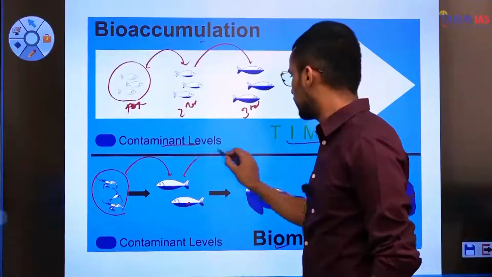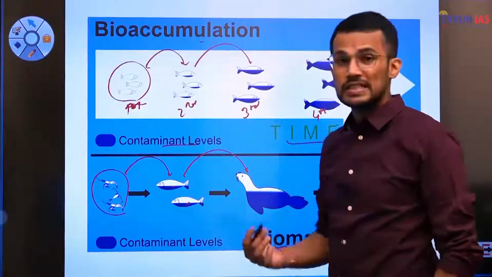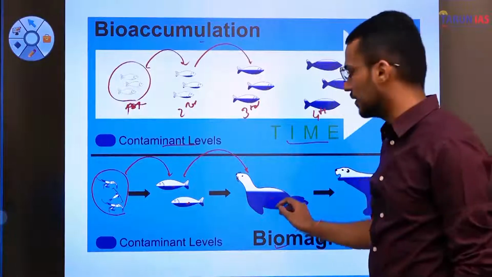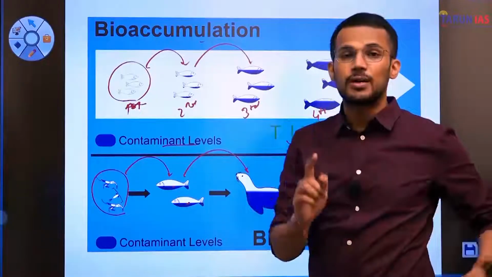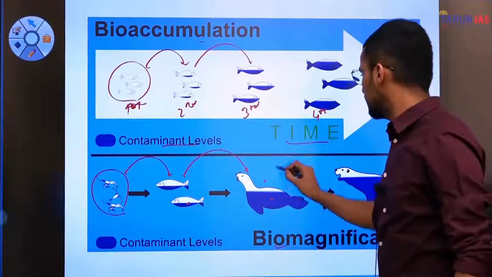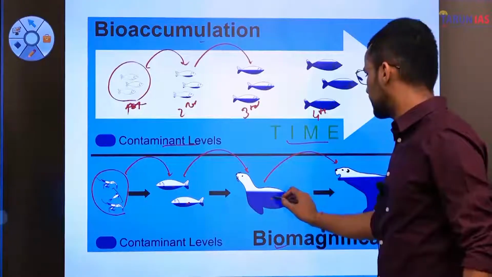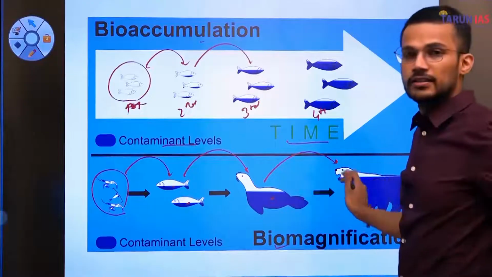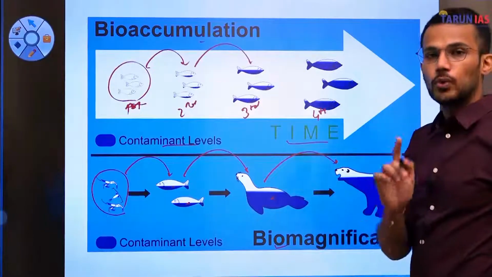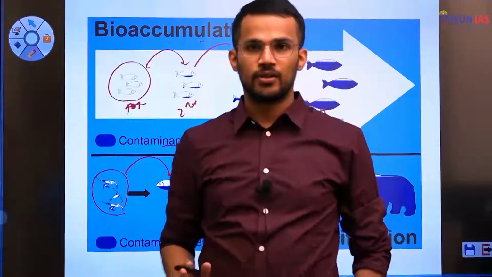Now, these fishes are being consumed by, let's say, a sea lion. So in the body of the sea lion, the concentration of contaminant has increased. Now, as these sea lions, or let's say seals, whatever it may be, are consumed by this polar bear, here again in the body of the polar bear, the concentration of contaminant is high, right?